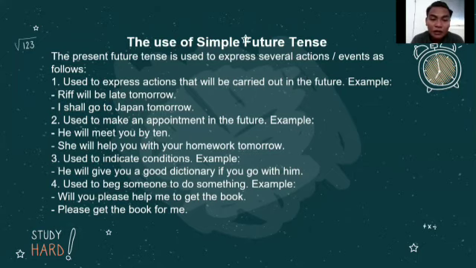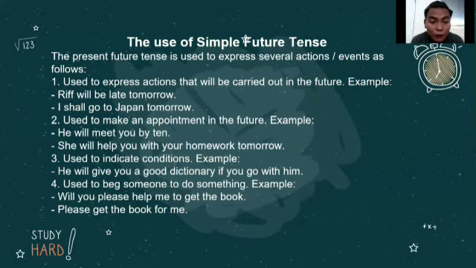And the third is to indicate condition. For example, he will give you a good dictionary if you go with him. So it is another use of the future tense or will, like an option: if it happens, then you give an option to other people to do something for you, and you give the advantages of what you can give them when they join you in doing that thing.